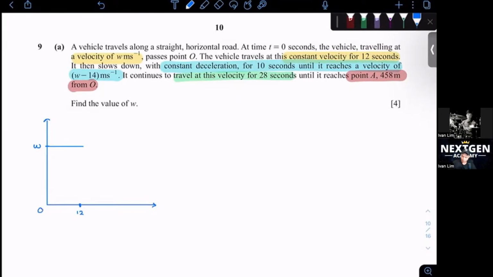And then it slows down for 10 seconds. So from 12 seconds onwards for the next 10 seconds until it reaches a velocity of W minus 14.